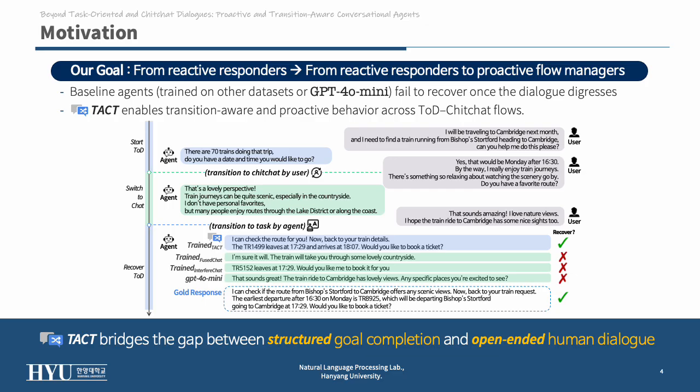Here's an example. When the user starts chatting about train scenery, most models get stuck or switch back abruptly. The TACT-trained agent responds naturally, acknowledges the comment, then continues the booking. This is our key idea: turning agents from reactive responders into proactive flow managers that understand and control mode transitions.